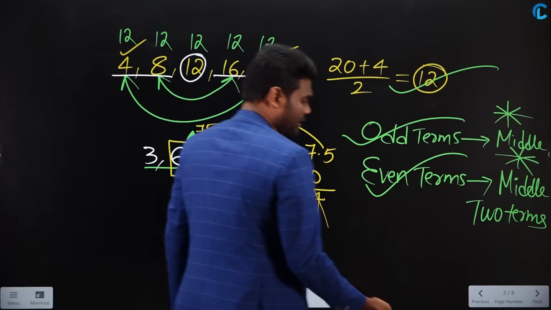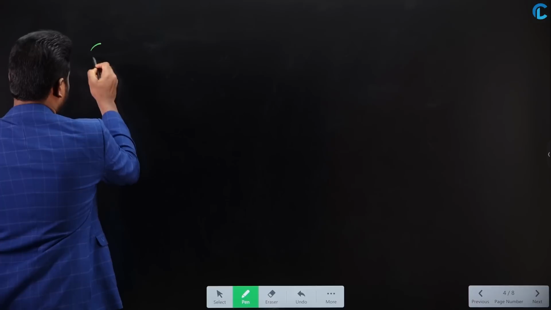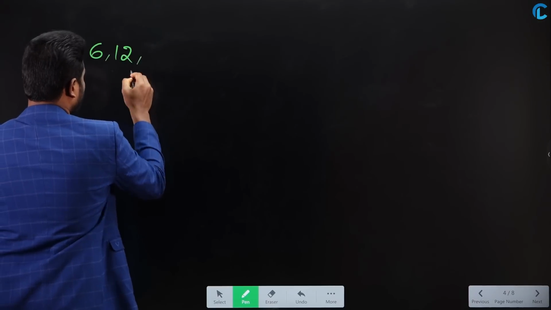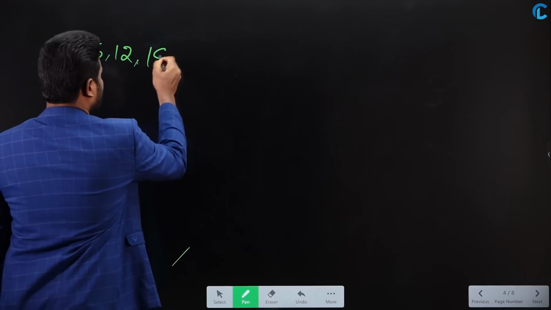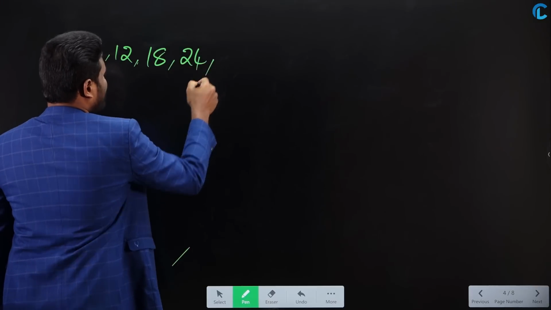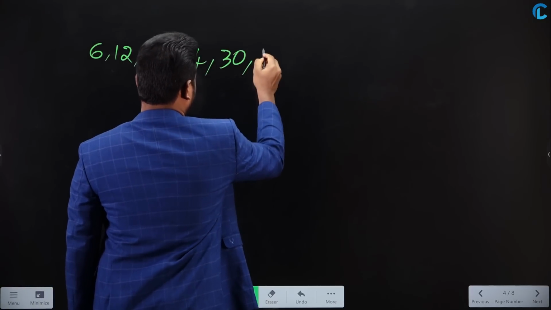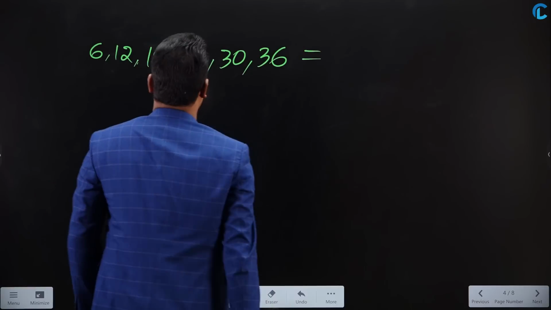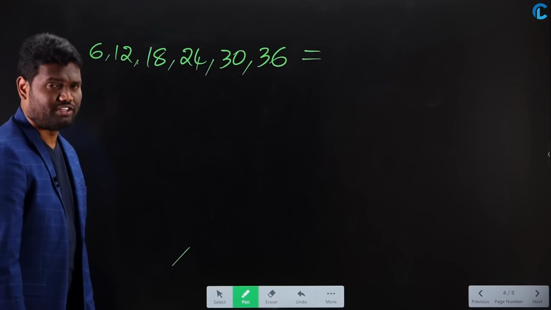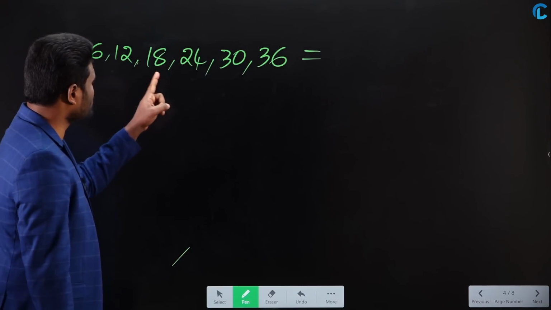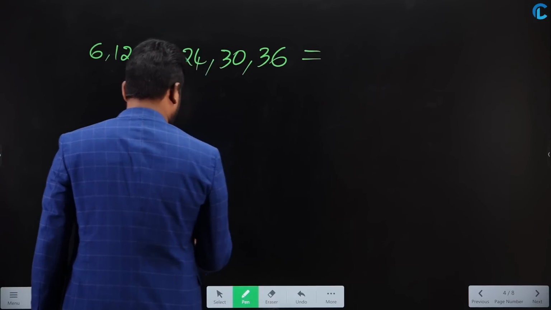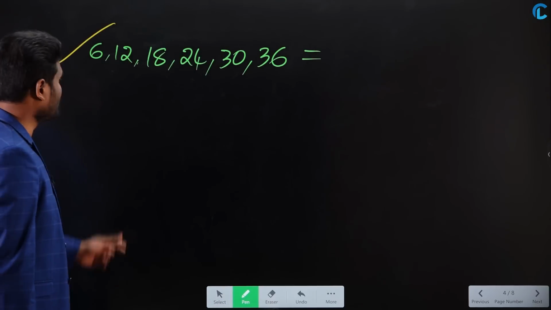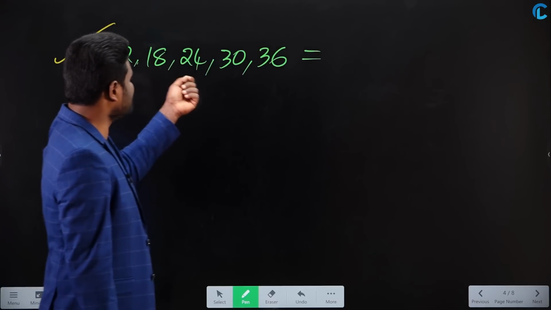Okay. Now let us look at one more example. Observe here carefully. Let us say if I have numbers like 6, 12, 18, 24, 30, 36. And now I am supposed to calculate what is average of these numbers. 6, 12, 18, 24, 30, 36. Now if you observe here, even this series is in arithmetic progression. Yes or no? This series is in arithmetic progression. We have a common difference of 6, 6, 6, 6, 6.